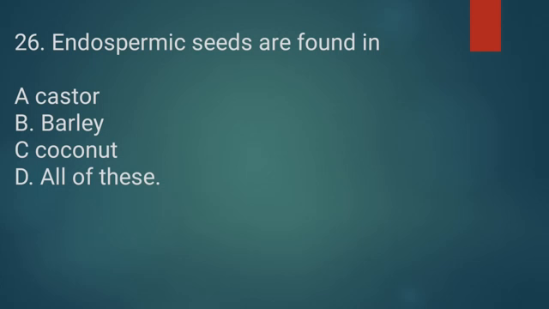This is also a direct question. So endospermic seeds are found in castor also, barley also, coconut also. So option D is the correct answer, all of these. In all we can observe castor, barley, coconut all show endospermic seeds. So option D is the correct answer.